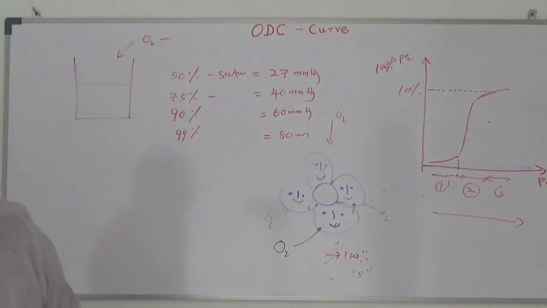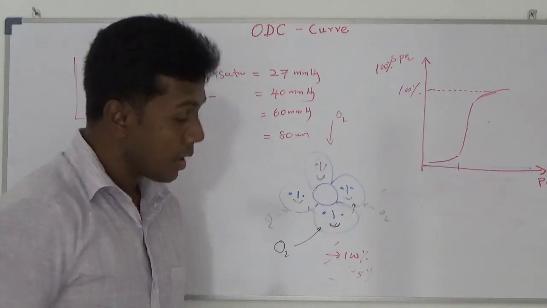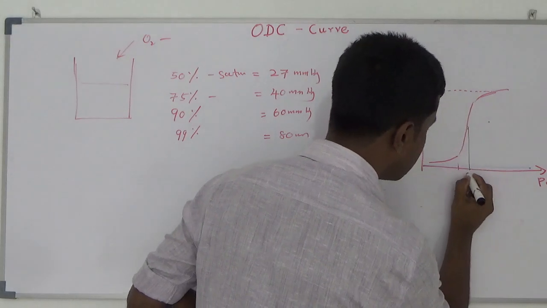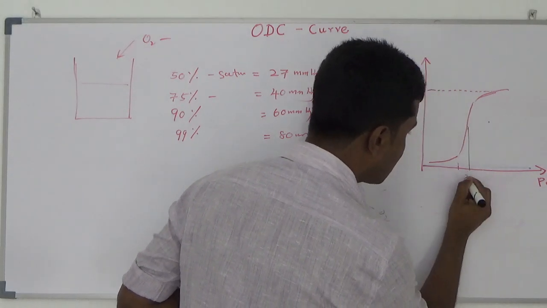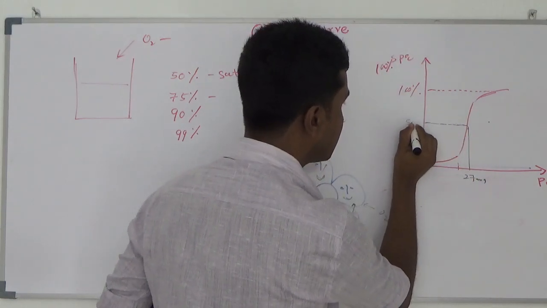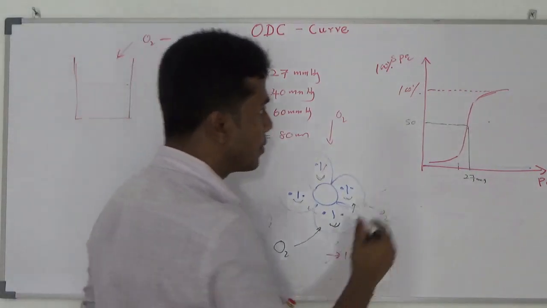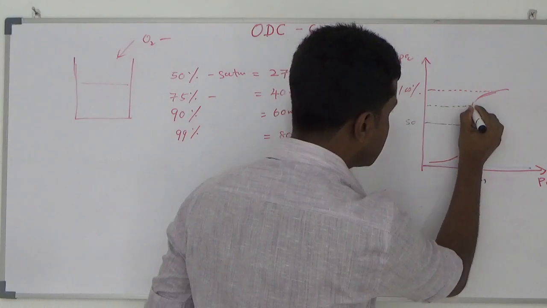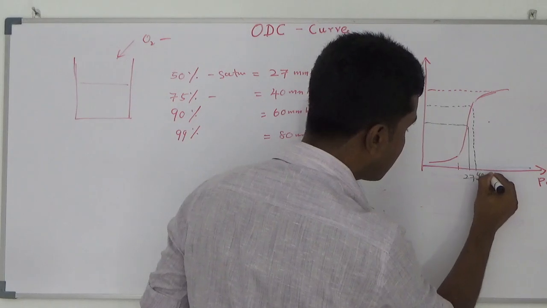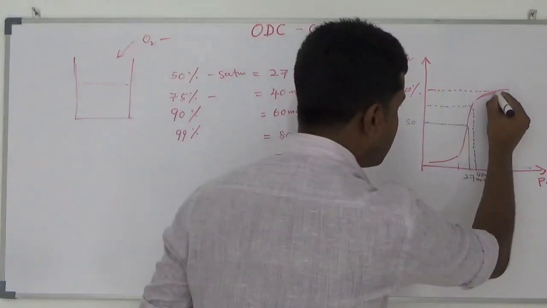Now I am going to put those values into my curve. We'll see how they appear. 50% saturated at partial pressure of 27 millimeter mercury. 75% saturated at partial pressure of 40. 100% saturated happens at partial pressure of 80.